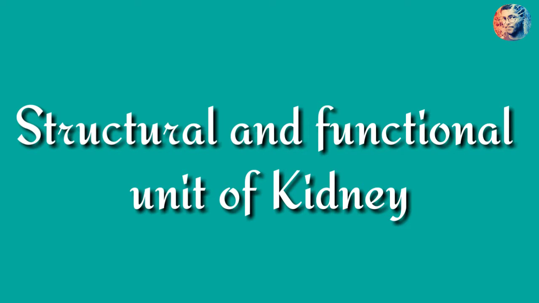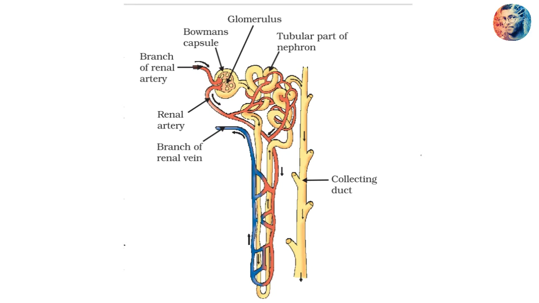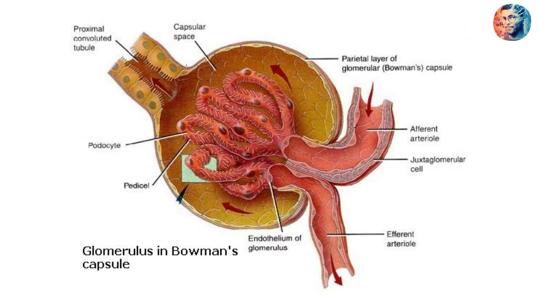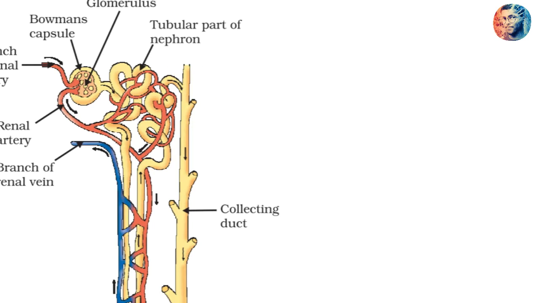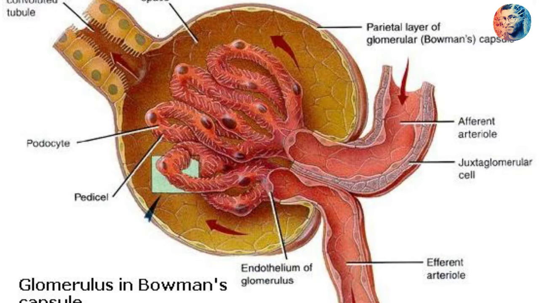Which is the structural and functional unit of the kidney? It is the nephron. The nephron is the structural and functional unit of the kidney, and also the filtering unit of the body. Each kidney has more than 10 lakh nephrons. One end of the nephron is cup shaped, and we call it Bowman's capsule. Next is a highly coiled tube-like structure called the tubule. The other end is open to the urine collecting duct of the kidney. Inside the Bowman's capsule is a bunch of capillaries called the glomerulus. It is the filtration point.